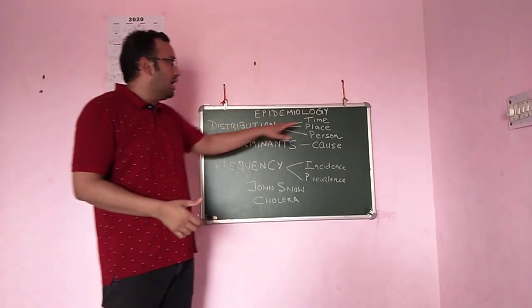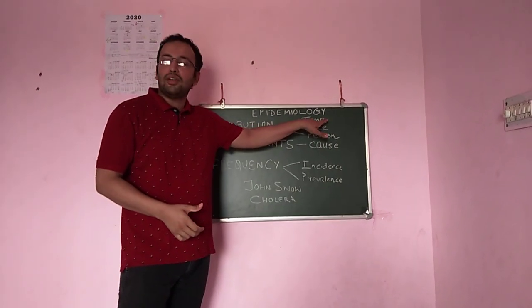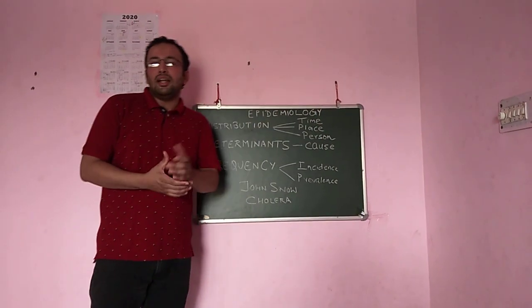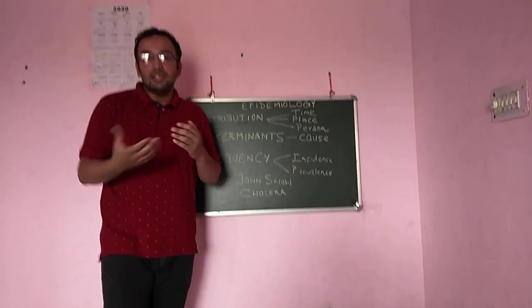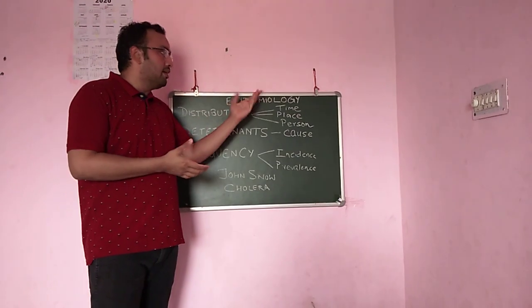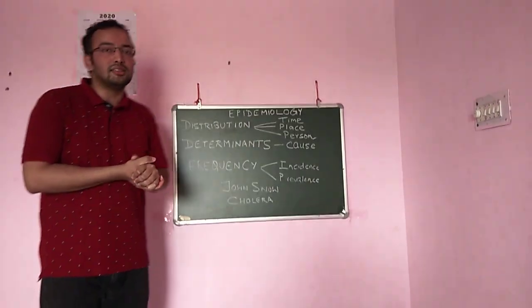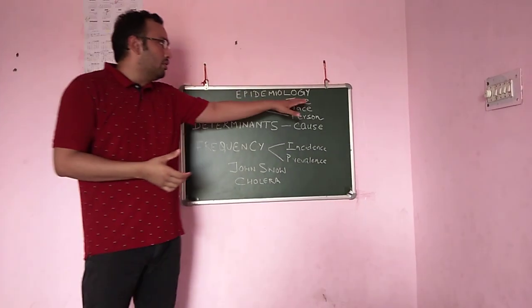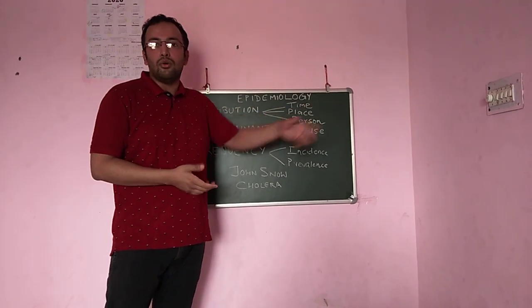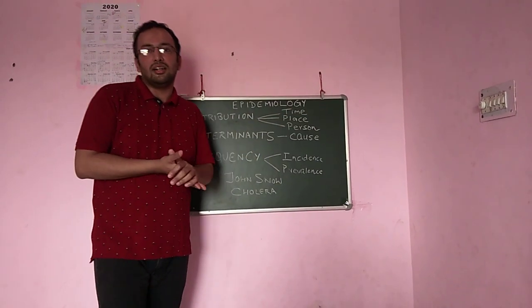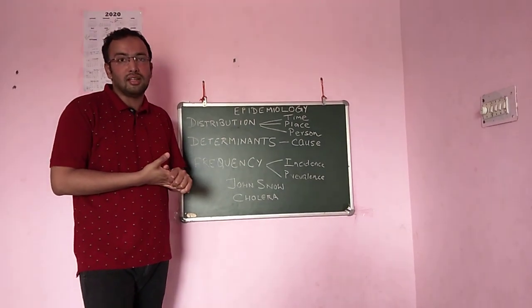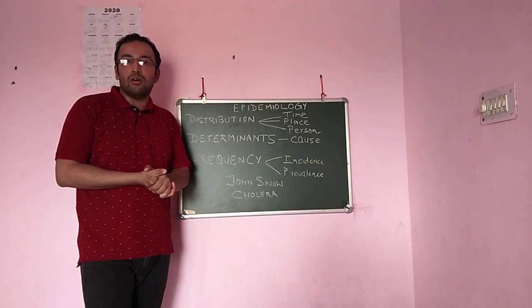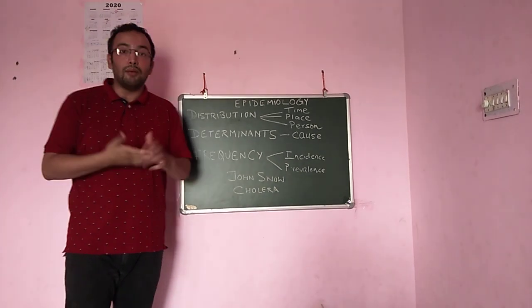The distribution in terms of time. Many diseases are distributed in terms of time. Maybe they have some seasonal variations, maybe there may be some yearly variations. As you know, some diseases occur only in the winters, like the respiratory infections, ARIs are more common in the winters, while some diseases are common in the summers and some in the rainy season.